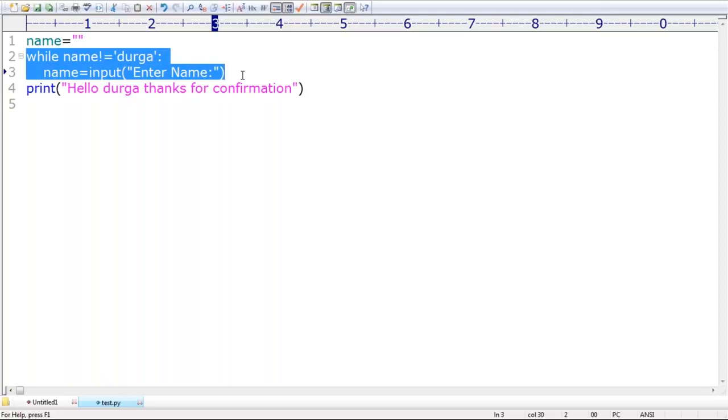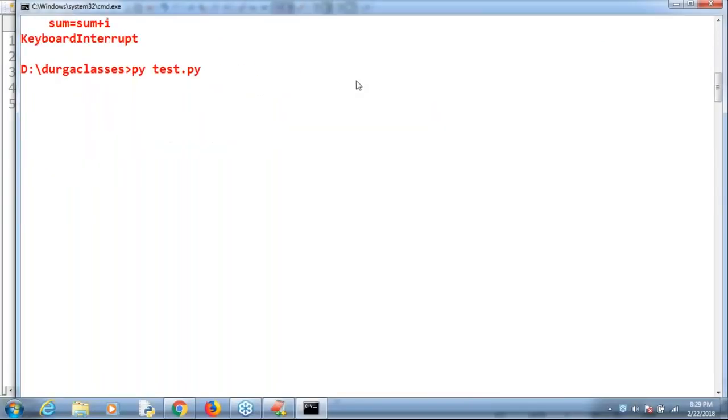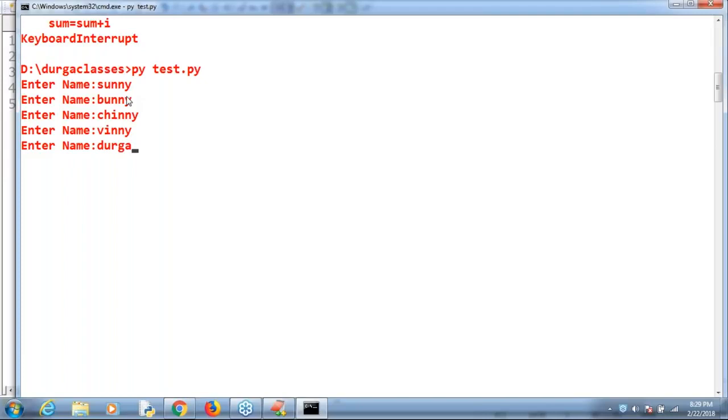Are you able to understand? Can I execute this code? Just observe that, sir. Enter name. I entered Sunny. Once again it is asking enter name, because I didn't enter Durga. This time I entered Bunny. Once again it is asking. I entered Chinni. Then Winnie. Still it asks. Once I entered Durga, then only: Hello Durga, thanks for confirmation.